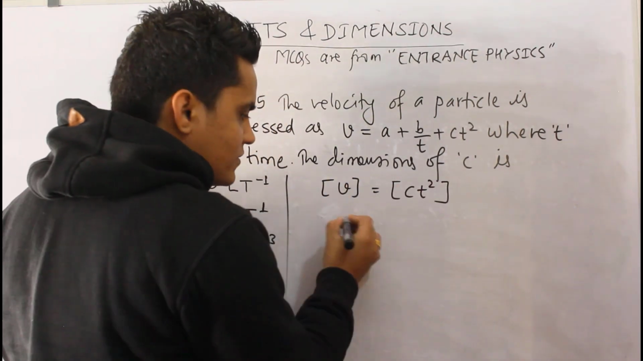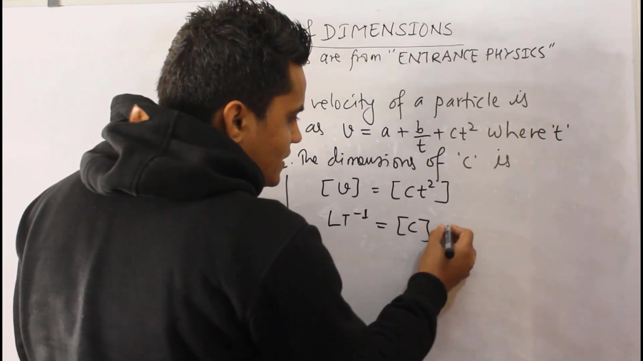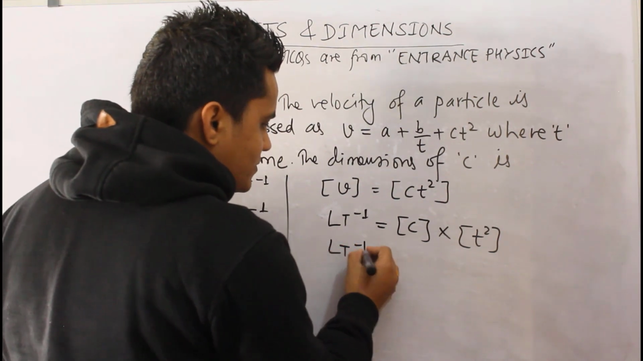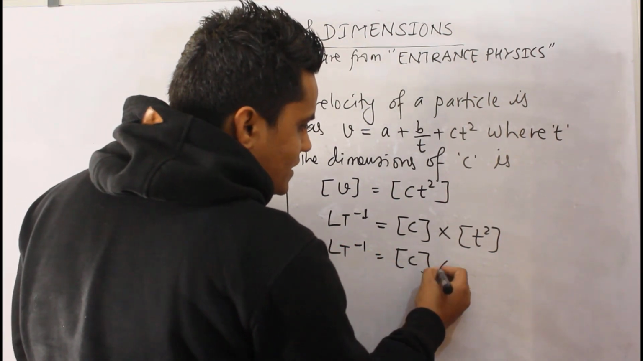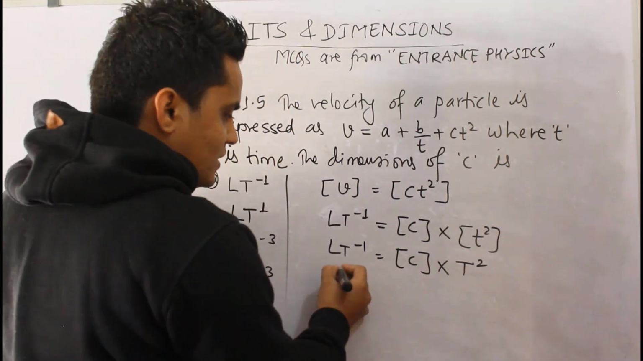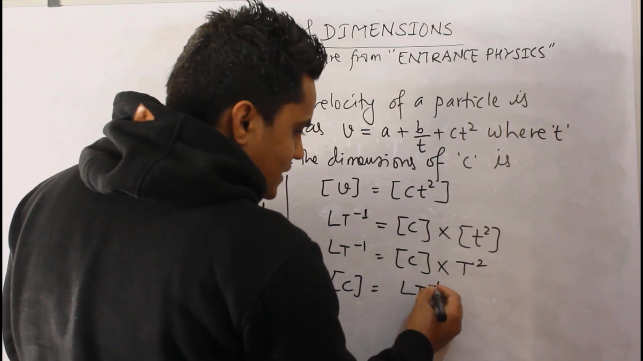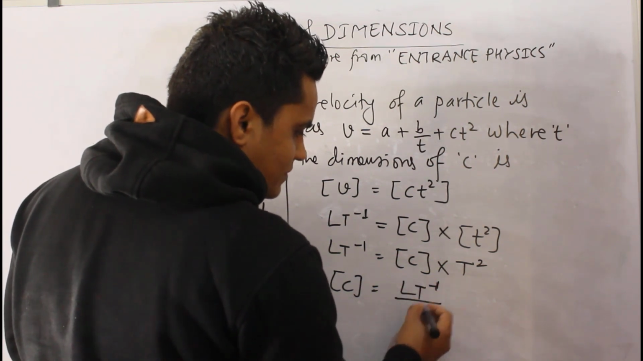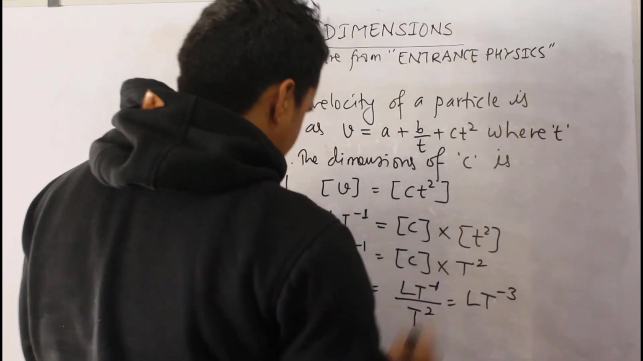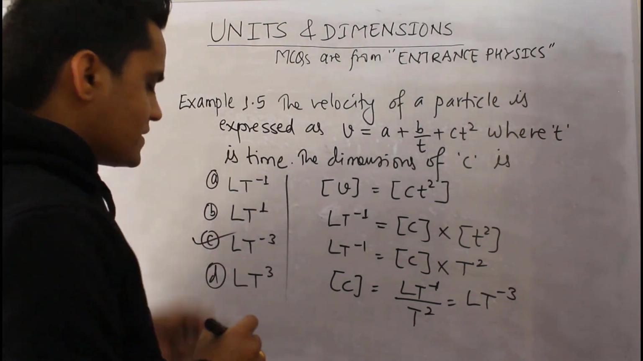So dimensions of velocity is L T raised to the power minus 1, which is equal to dimension of C into dimension of T square. That is, L T raised to the power minus 1 equals dimension of C into dimensions of T square, which is simply capital T raised to the power 2. That is, dimensions of C is equal to L T raised to the power minus 1 by T raised to the power 2, which is L T raised to the power minus 3, which is the required answer. That is option C is the right answer.